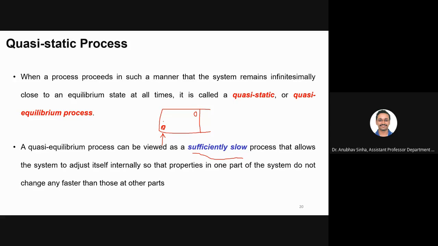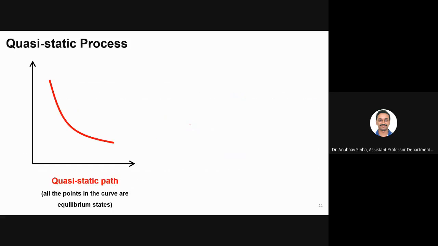So let us say if this is 100 degrees Celsius, this is also 100. How will that happen? Because I am heating very slowly, so that the system equilibrates. There is no imbalance, no temperature difference at different regions. They should always be at the same temperature, these two regions. So that is the basic assumption of a quasi-static process. Is this clear now? Oh, yes, sir.